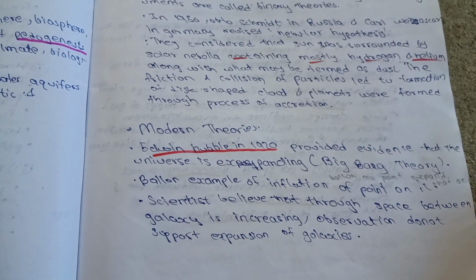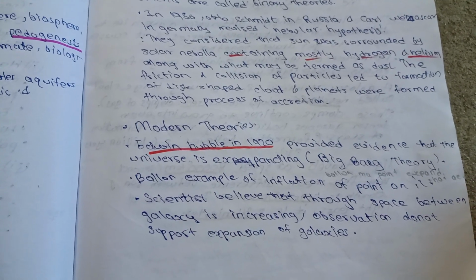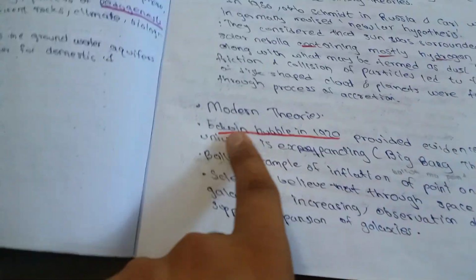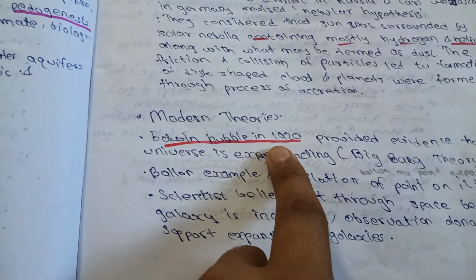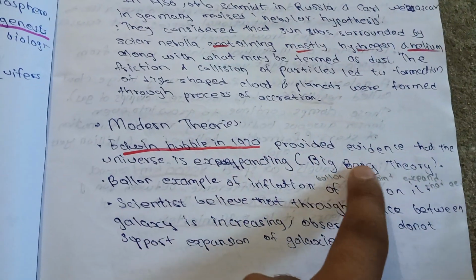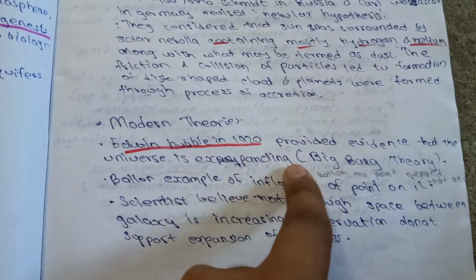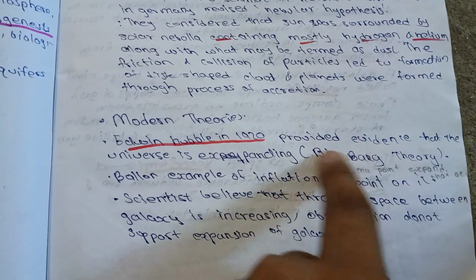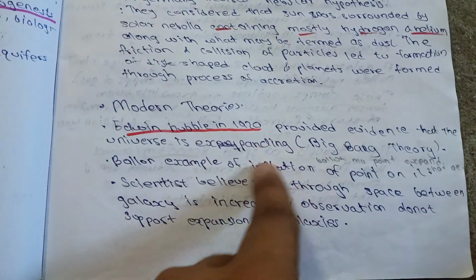So, hello everyone. We will continue our next topic, which is modern theories on the origin and evolution of the Earth. Now, Edwin Hubble in 1920 provided evidence that the universe is expanding. This is called the Big Bang theory, which was given by Edwin Hubble in 1920.